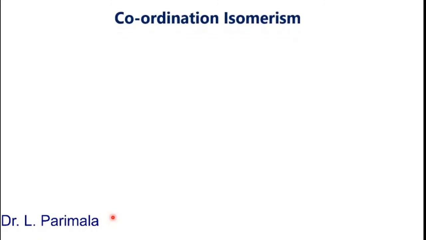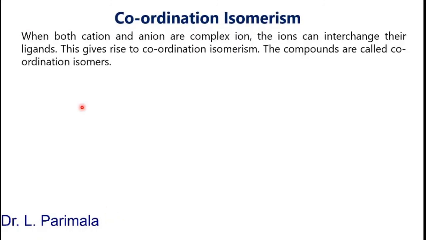Next, let us see coordination isomerism. When both cation and anion are complex ions, the ions can interchange their ligands. This gives rise to coordination isomerism, and the compounds are called coordination isomers. That is, when both cation and anion are complex ions, they can exchange or interchange their ligands. So the isomerism arises. Let us see an example.